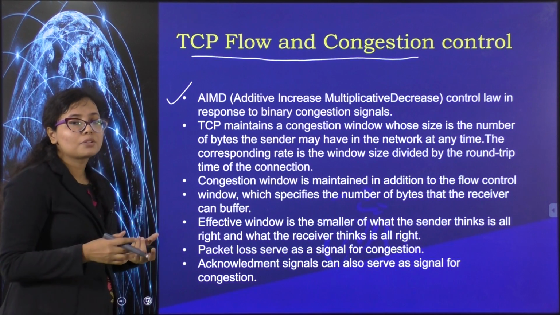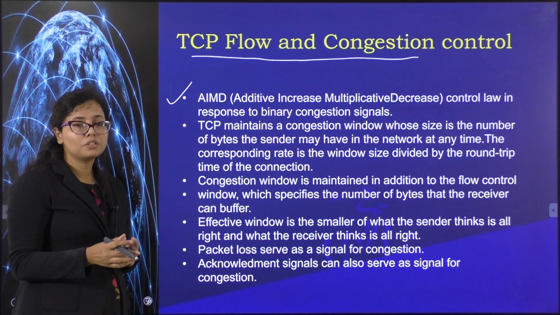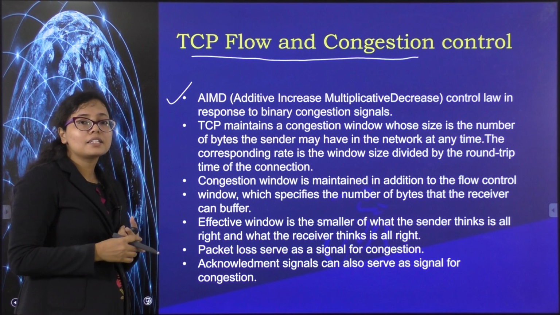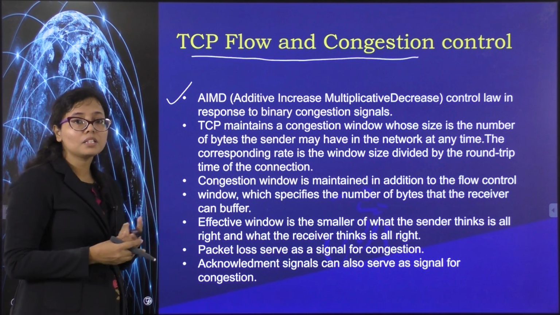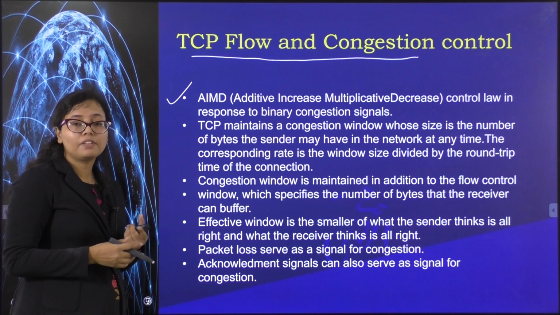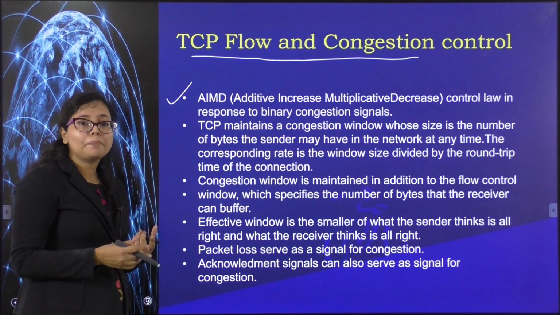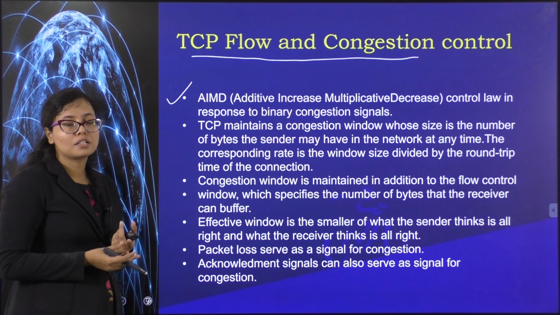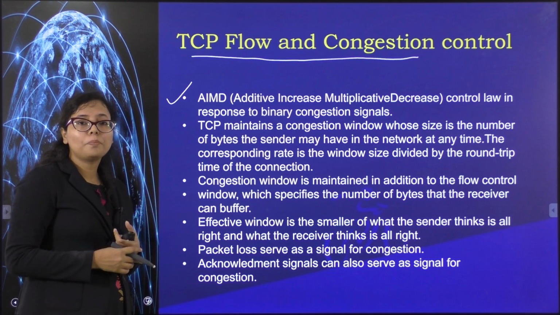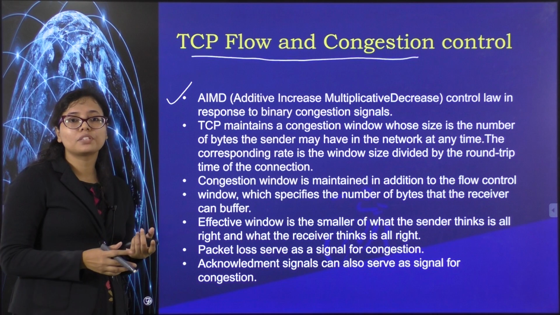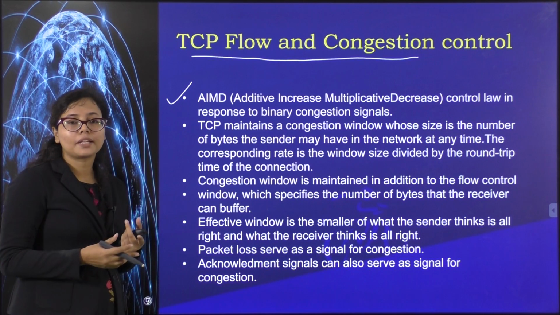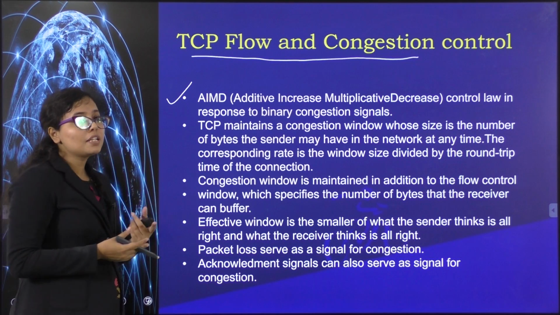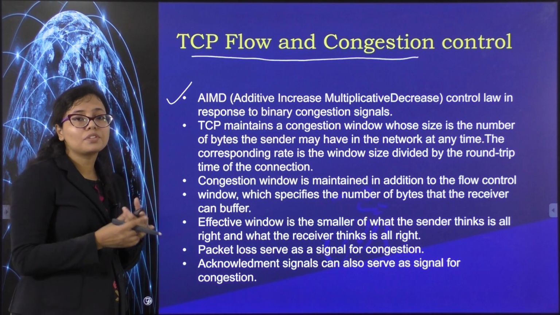Increasing additively. Suppose one packet was sent before by the sender, and the acknowledgement for that packet was received, and the sender sees that the bandwidth of the channel is available now. Instead of sending one packet, it will additively increase and make it 2. Now it will send 2 packets at once, and when it receives the acknowledgement for the 2 packets, it sees that the bandwidth is still available, I can send one more packet. So additively it will increase again and make it 3 packets. So you see here it is additively increasing when the bandwidth is available.